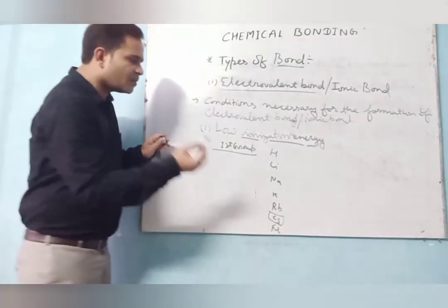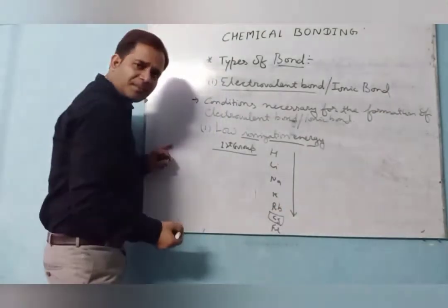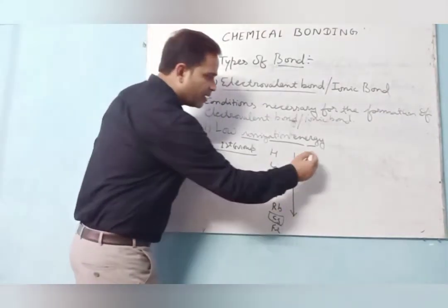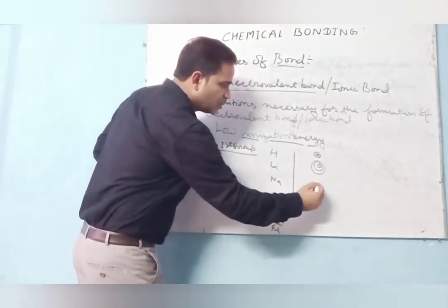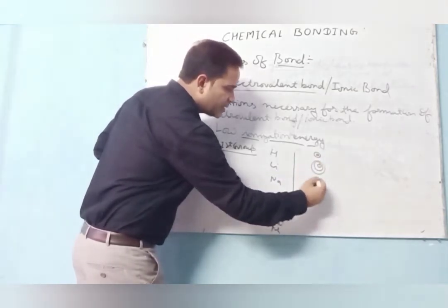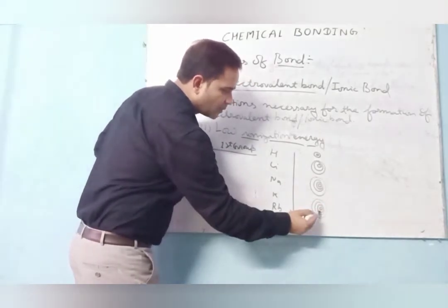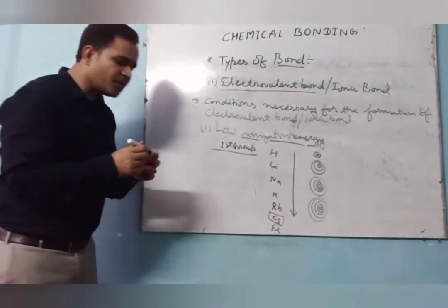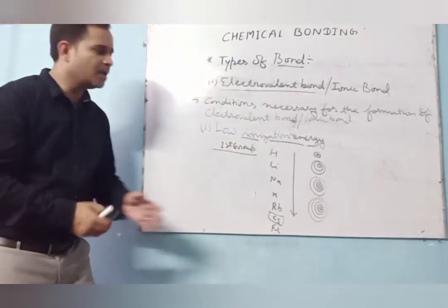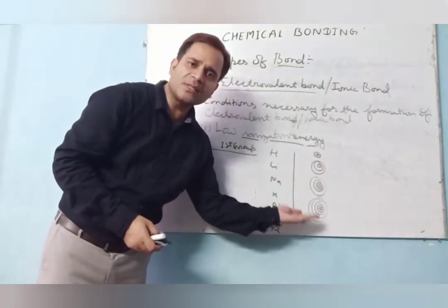So see, as we move from top to bottom in a PT, the number of shells increases, 1 shell, 2 shell, 3 shell, 4 shell and so on.